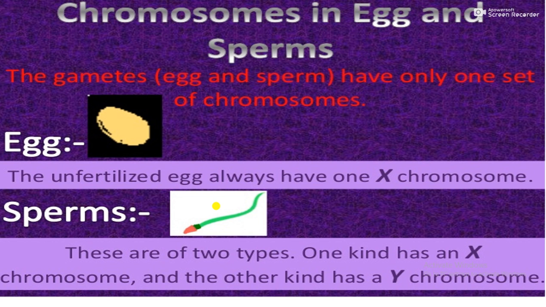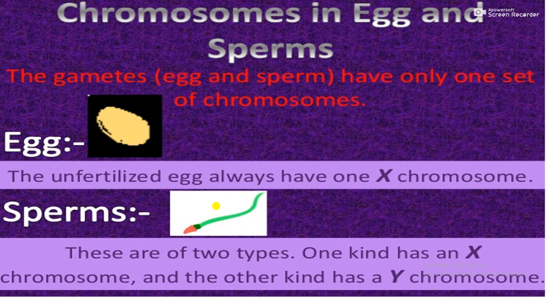Then chromosomes in egg and sperm. The gametes, egg and sperm, have only one set of chromosomes. The egg is present in the female, at the bottom of the stomach. The unfertilized egg always has 1 X chromosome, which is a female chromosome.